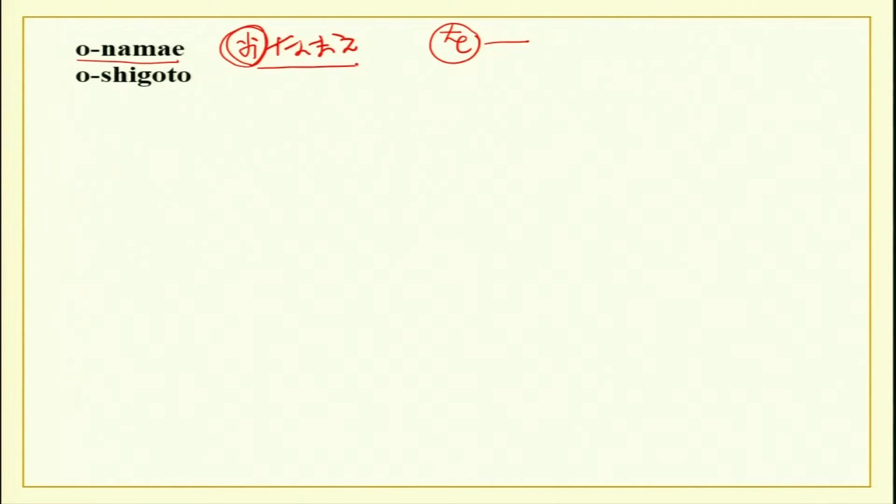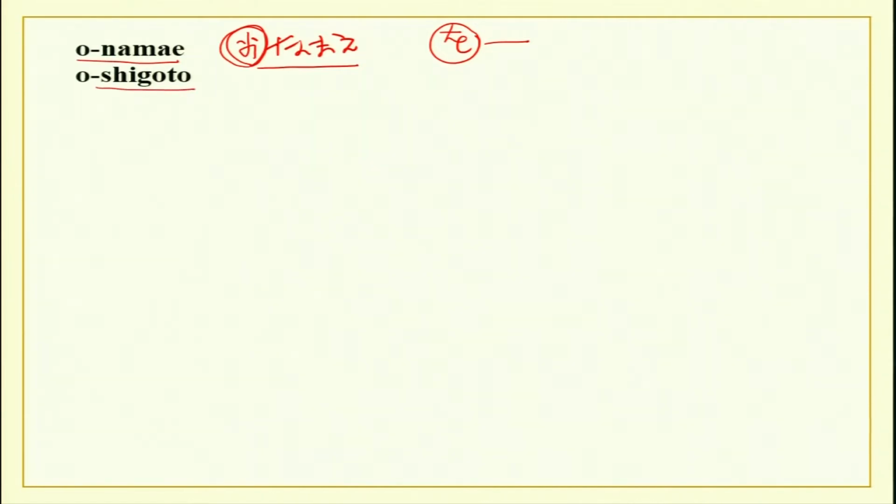You know these words already. Onamae. Now when you are asking somebody, then you will use this o namae. Now, this is not a particle, please remember, o is a particle, what we did earlier in our previous lesson. This is a particle and this is an honorific. This o is not used with family members. So, when someone asks you your name, then you will say namae wa, and when you ask somebody, it is always onamae. Then also you have shigoto over here.